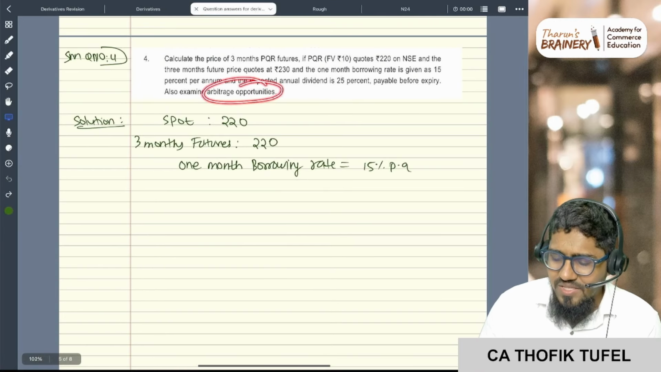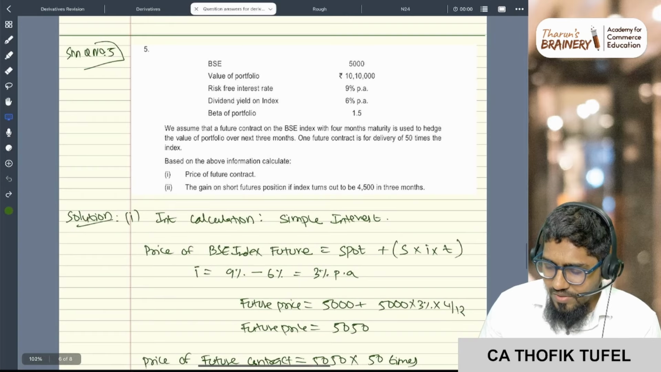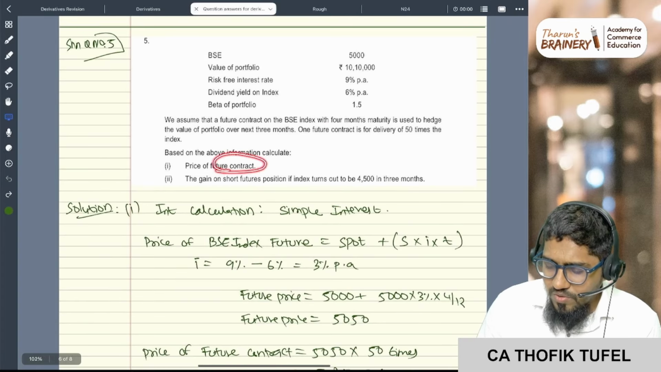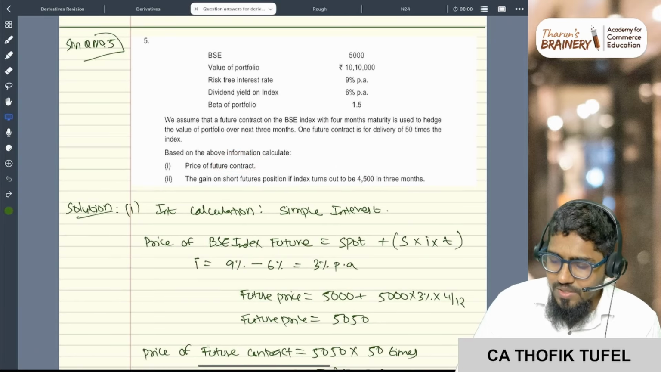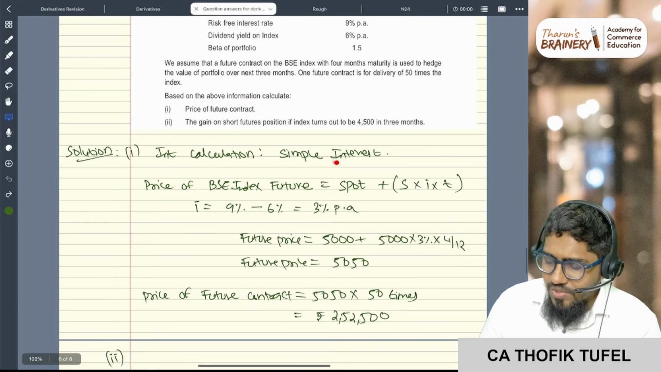Now here also arbitrage, same arbitrage, okay? So that's the reason I didn't do it again. Here you see what is the price of the future contract and what is the gain or loss. Value is given, risk-free rate, dividend yield, and beta, everything is given. So you see the interest calculation, simple interest.